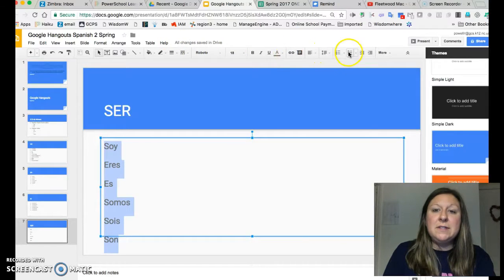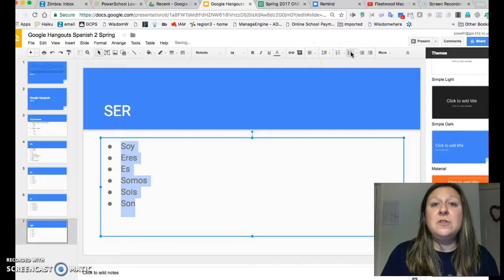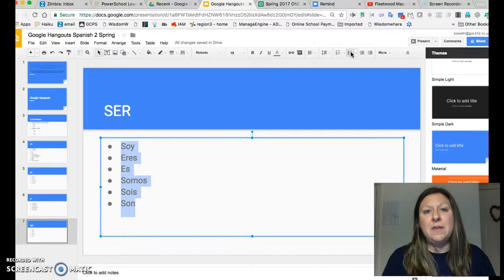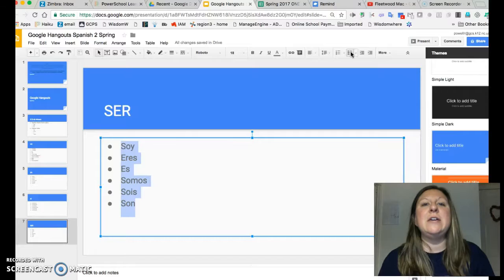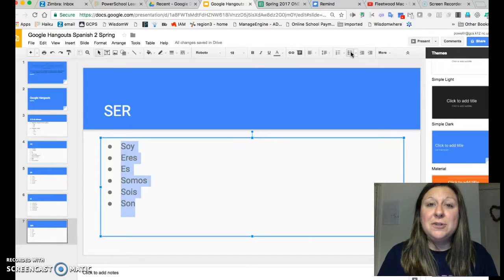Now, ser, which means to be, you're going to use this to describe yourself. So, yo soy simpático y atlético y graciosa. So, you will use that with certain adjectives that describe how you are as a person and talk about where you're from. Yo soy de Pittsburgh, and so on.